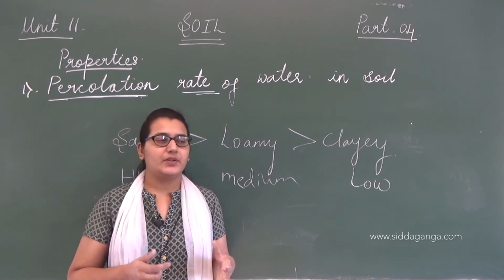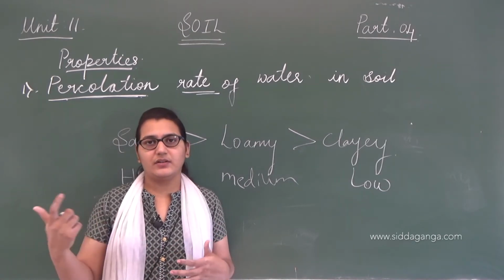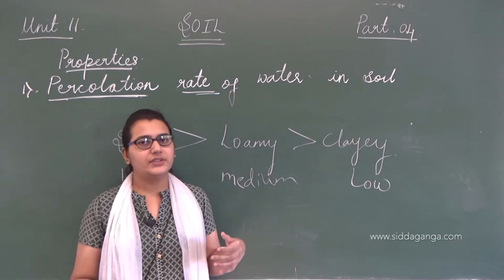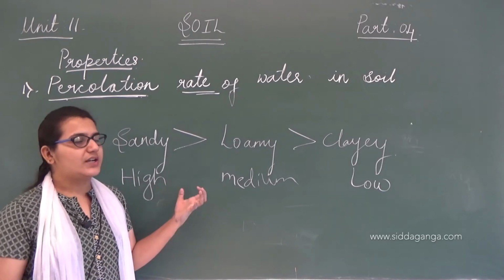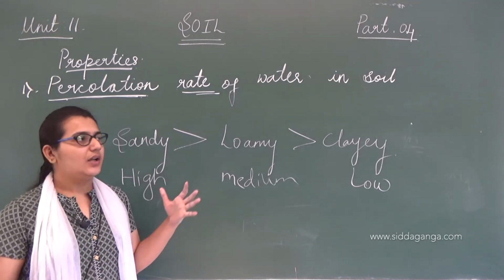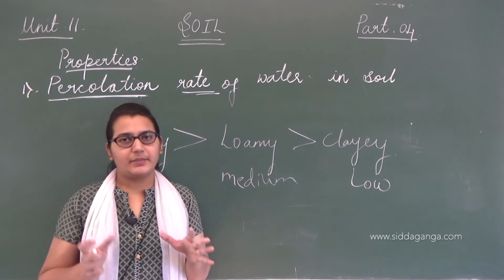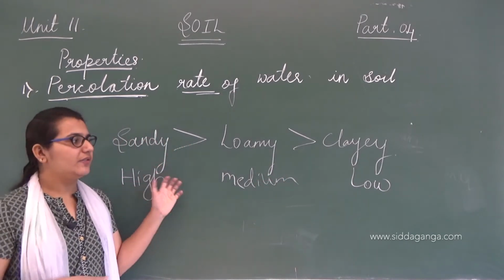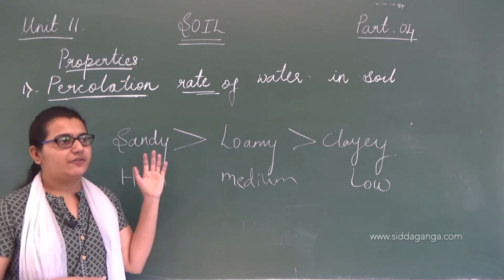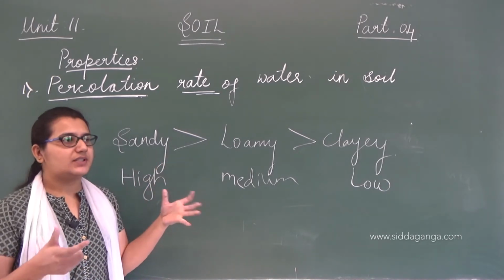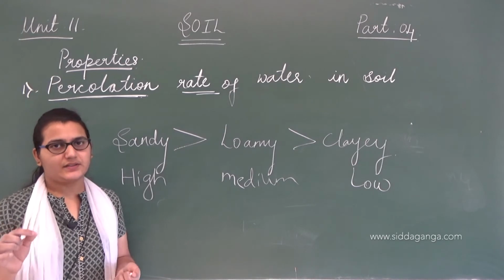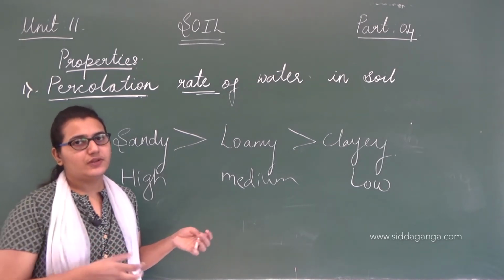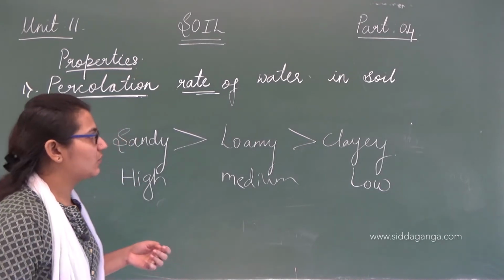The percolation rate changes for different types of soils: for sandy soil it is very high, for loamy soil it is medium, and in clay soil it is very low. This difference is based on the soil particles or the soil structure. So that is about the percolation rate of water inside soil.